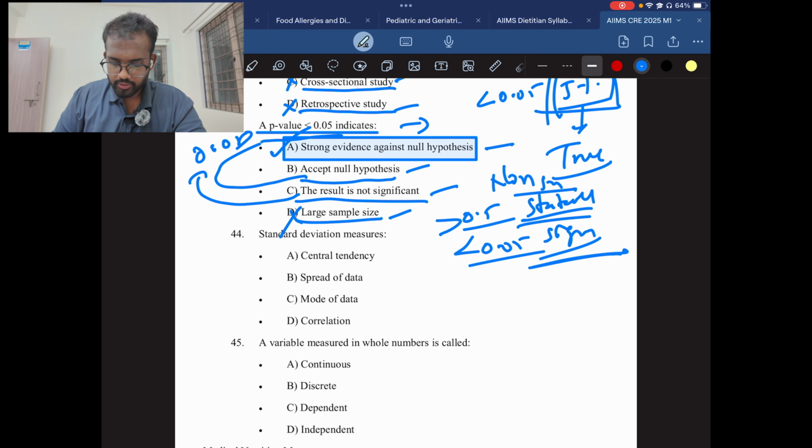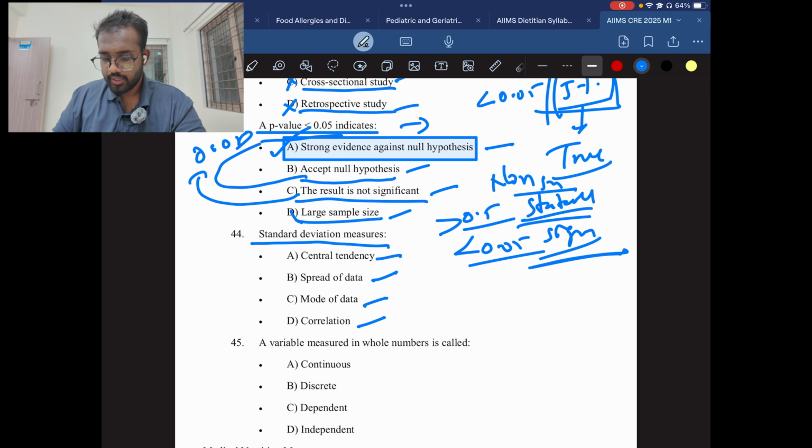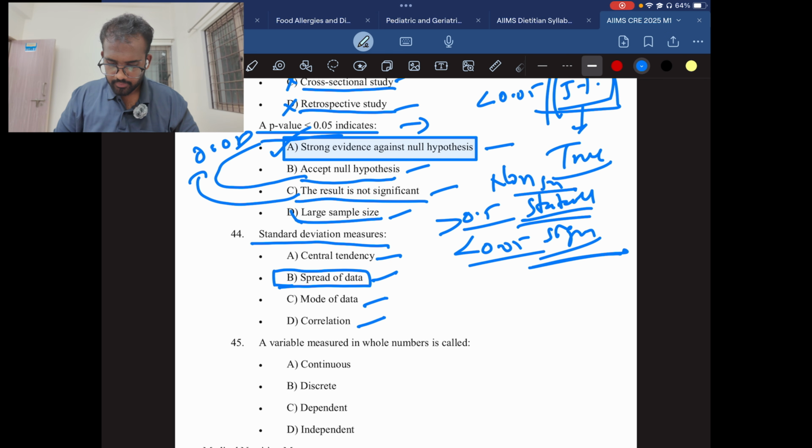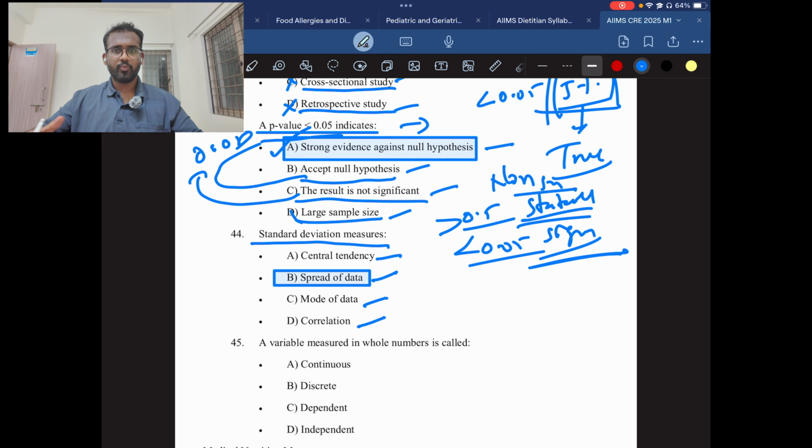Then comes the 44th question. Standard deviation measures central tendency, spread of data, mode of data, correlation. So first understand what is standard deviation. Standard deviation is nothing but if the data is spread wide over a larger area, like multiple spread of data, they collect the data and keep it in order. It is called standard deviation. So the answer will be B, spread of data. It measures the data spread. The data is spread in multiple directions. It is not arranged in a format. So the standard deviation helps you to arrange the spread of data.